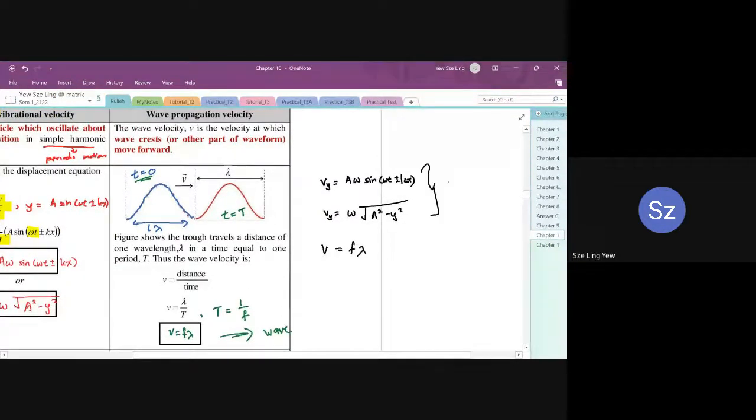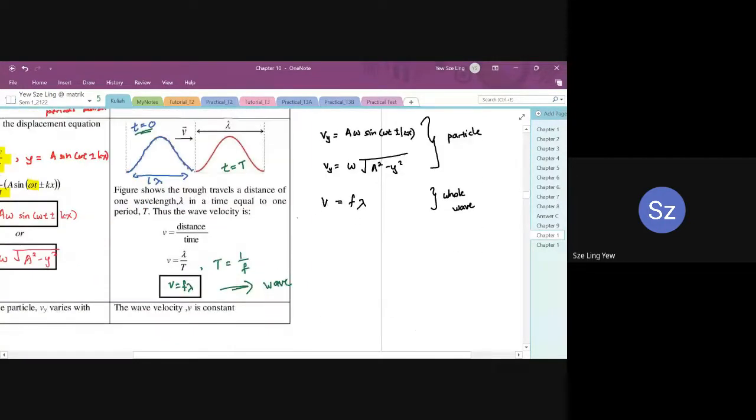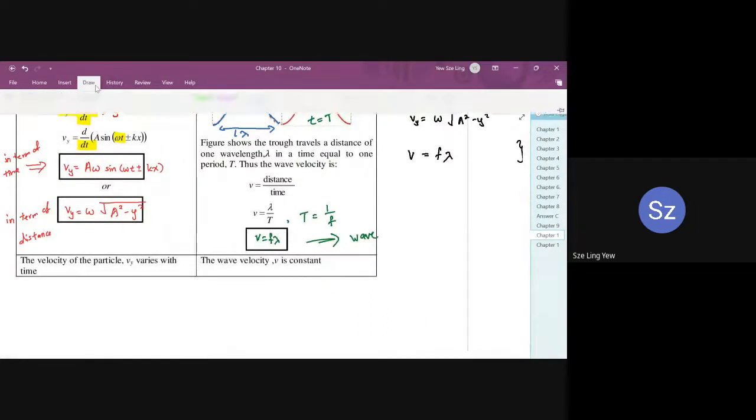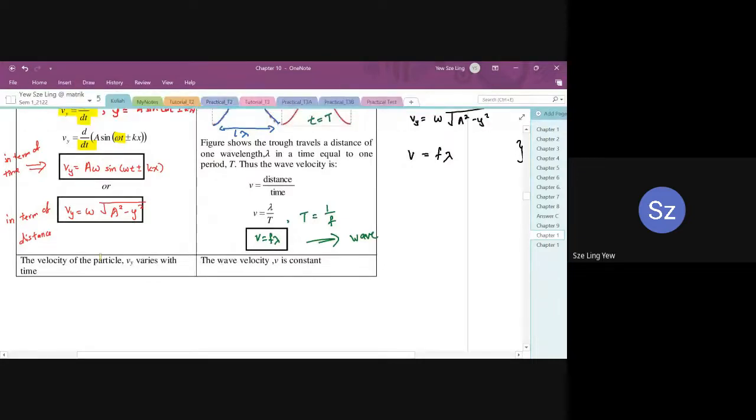So the first two belong to particle. These are the information that we use to calculate what happens in a particle. And V equals f lambda, we use it for the whole wave. So you need to know the difference between these equations. In the exam, you will be given all these equations, but you need to know how to choose which to use in your questions. So boleh kan? The last statement is very important.